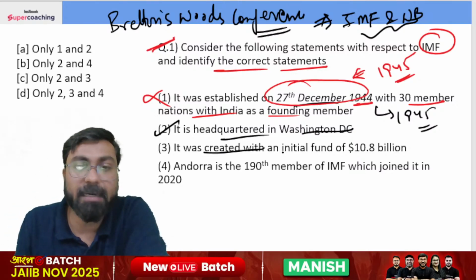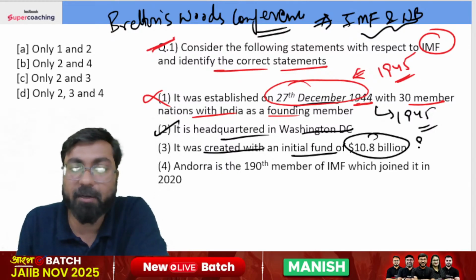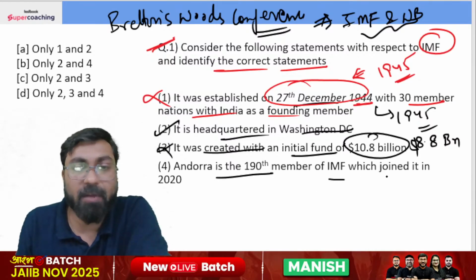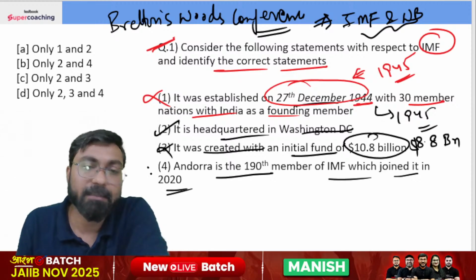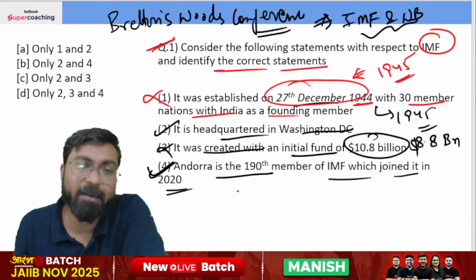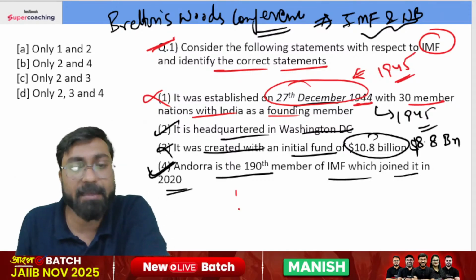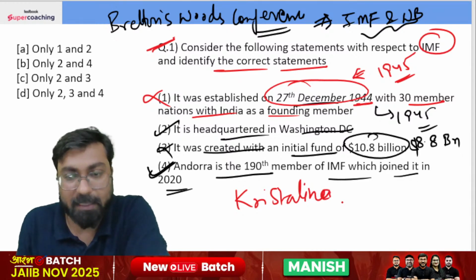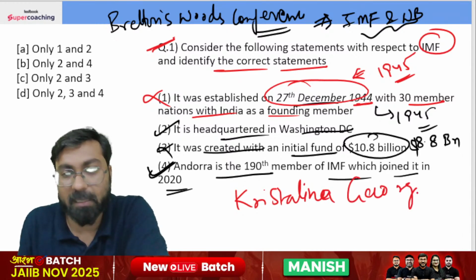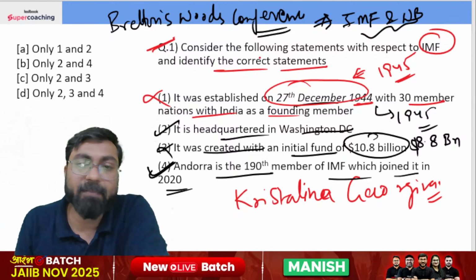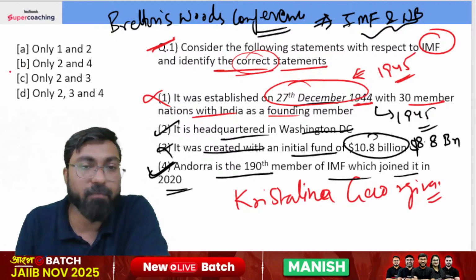Absolutely correct. It was created with an initial fund of $8.8 billion, not 10.8. So this statement is incorrect. Andorra is the 190th member of IMF, which joined it in 2020. This is absolutely correct. Along with this, IMF is headed by Kristalina Georgieva. The current chief is Kristalina Georgieva. So we need to identify the correct statements. The right answer will be 2 and 4, option B.